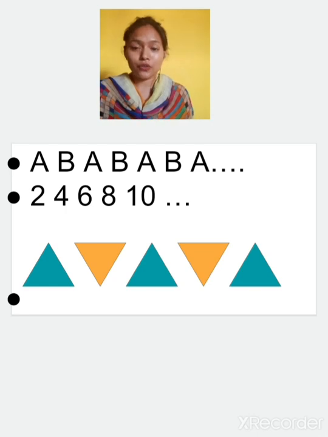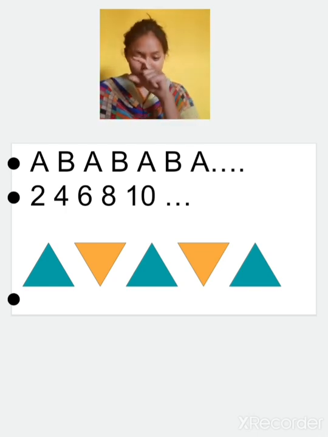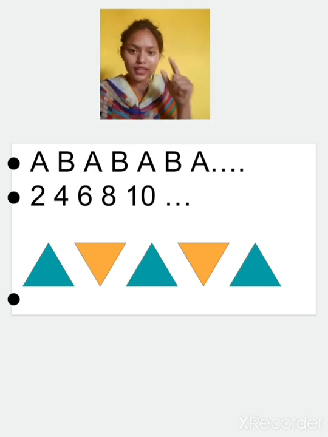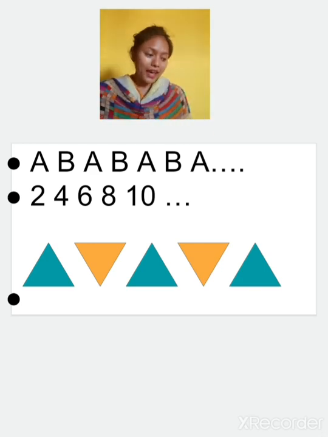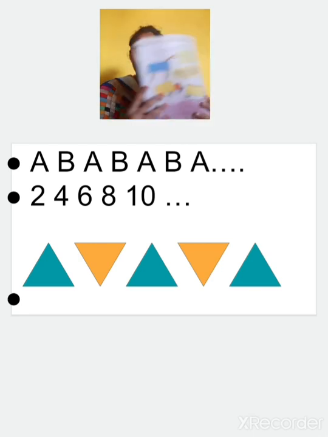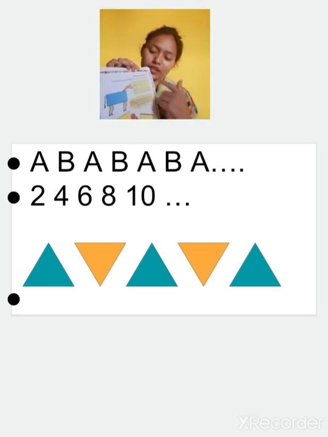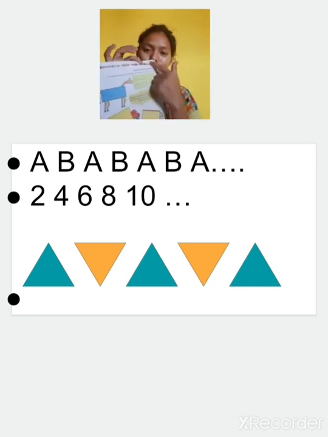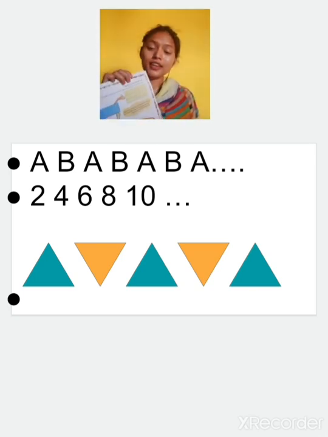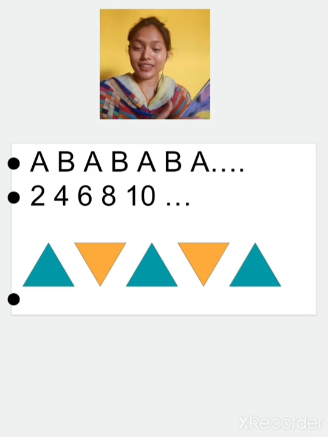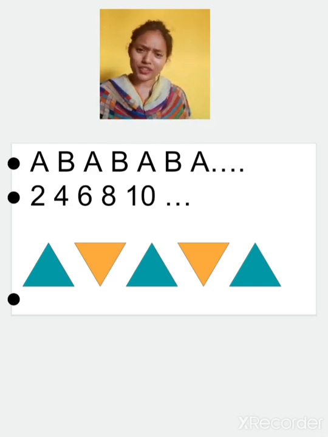If you look at your mother's sari, the border design is there, that is also having some pattern. And in your book also a pattern is there. Open your NCERT books and you will see in each chapter borders are drawn here. What's there in these borders? Pattern is there or not? Yes, a pattern is there in each one.